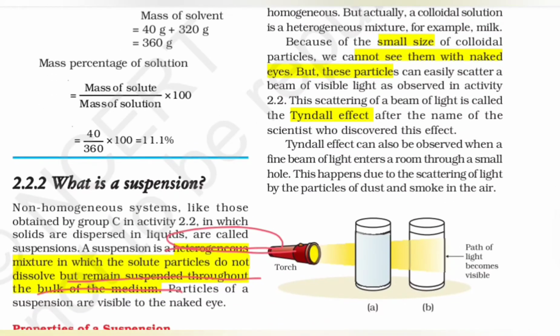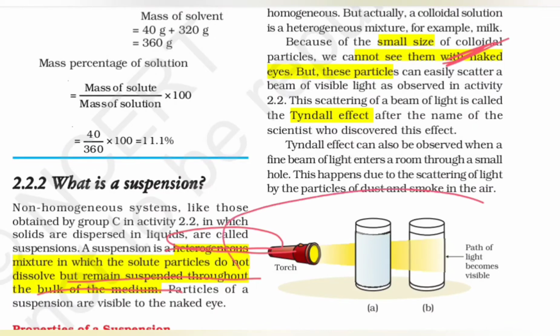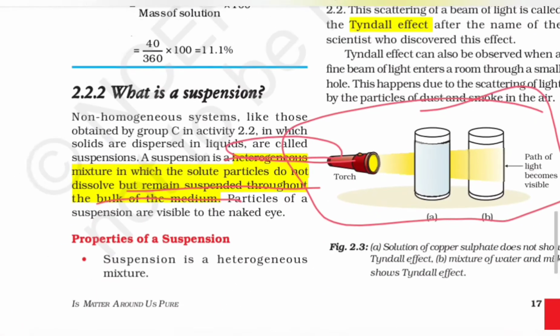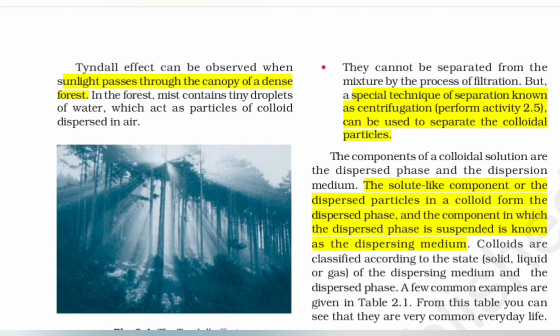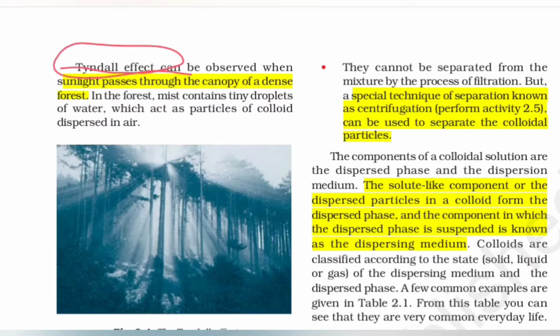Because of the small size of these particles, we cannot see them with the naked eye, but these particles can easily scatter a beam of light, as given in the diagram. Then there is the Tyndall effect, which can be observed when sunlight passes through the canopy of a dense forest. Mist contains droplets of water which act as colloidal particles dispersed in air.